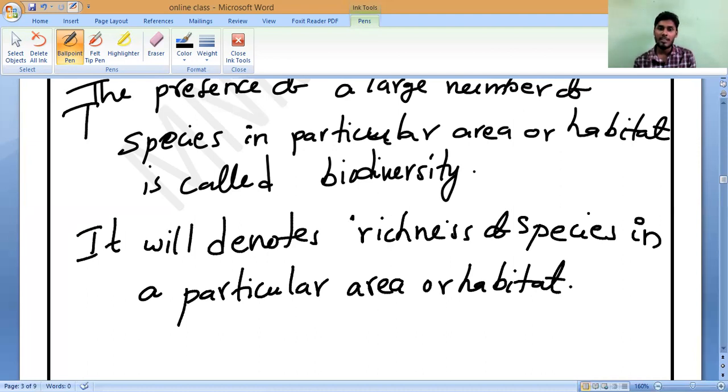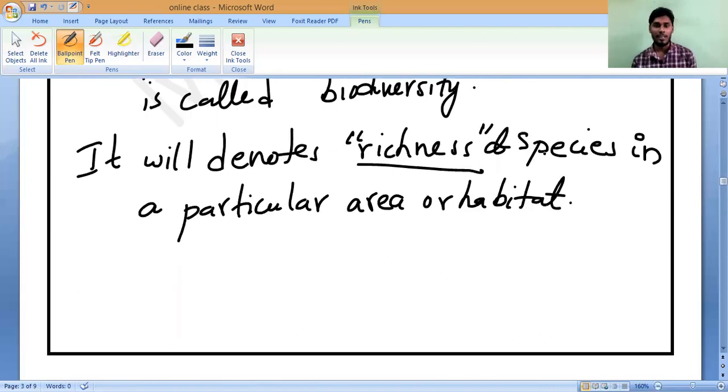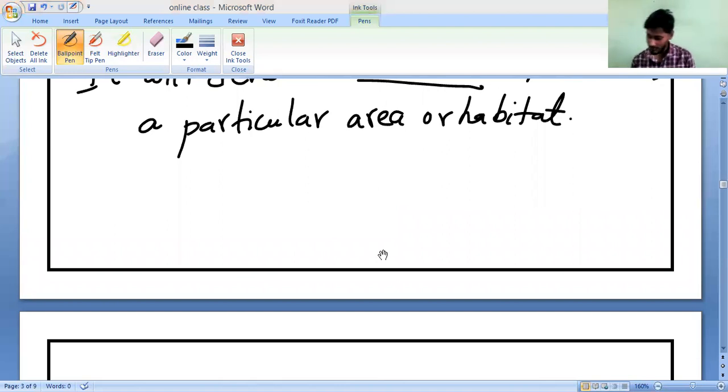So this richness is most important. If there are more varieties, we can say it is a very good biodiversity. If diversity of living organisms is decreasing, then biodiversity is going to be destroyed or spoiled. Because of the cell towers and all, sparrows nowadays are going extinct. Have you noticed it? We are not able to see as many sparrows, eagles and crows as before. Because of our activities, biodiversity is affected.